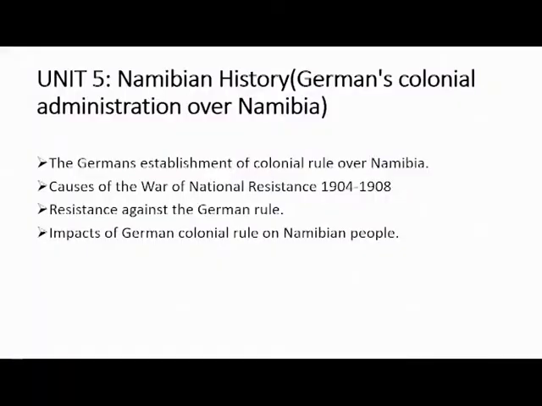We are not only talking about the impacts, you should also know the benefits. Because if you happen to be given a question whether Namibians have benefited, you should also bring in how they have not benefited from the Germans' colonial rule. Because everything has got disadvantages and advantages. So you should know the Germans' colonial rule on Namibian people also benefited them as well as did not benefit them.